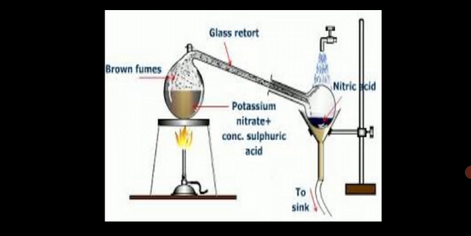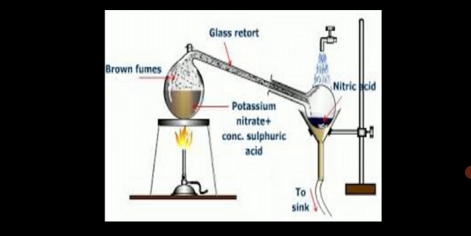Nitric acid is miscible with water and forms a constant boiling mixture, an azeotropic mixture which contains 68% nitric acid and boils at 394 Kelvin. Got it? It has an extremely corrosive action on the skin and causes painful blisters. Nitric acid, we can say.